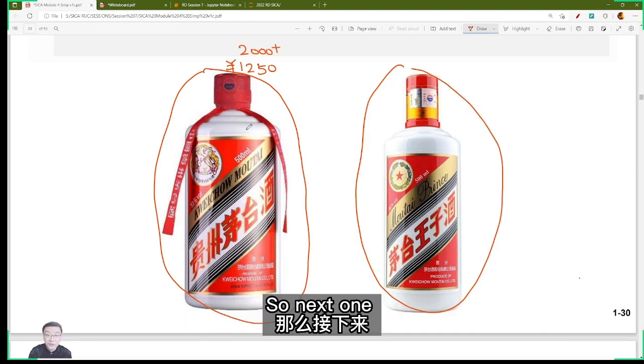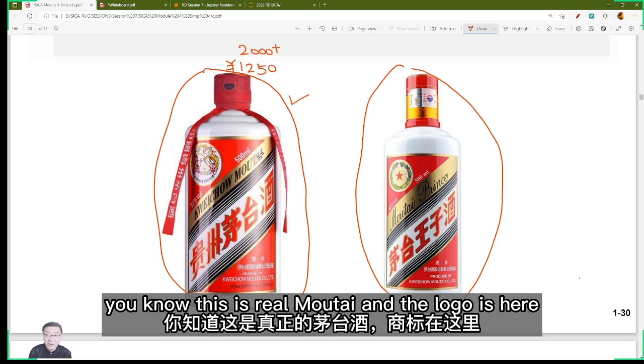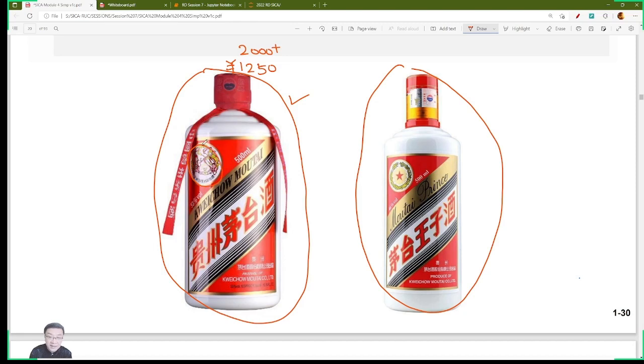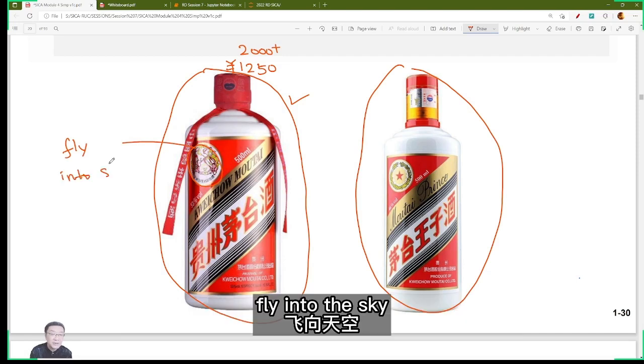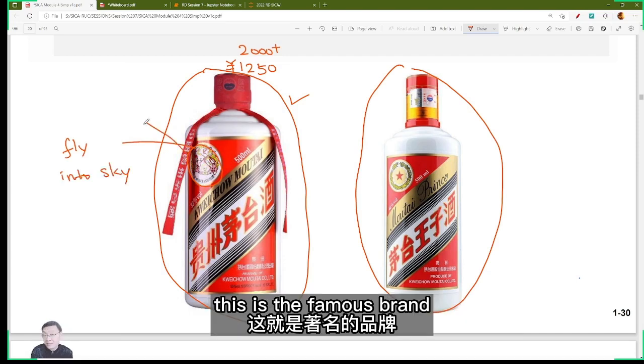So, the next one, this is real Moutai, and the logo is here. And the logo literally means fly into the sky. Fly into the sky. This is the famous brand.